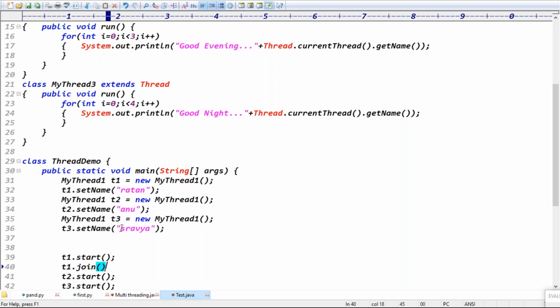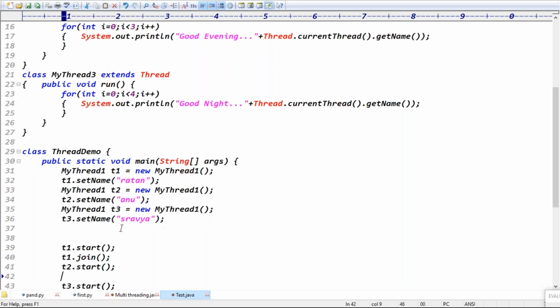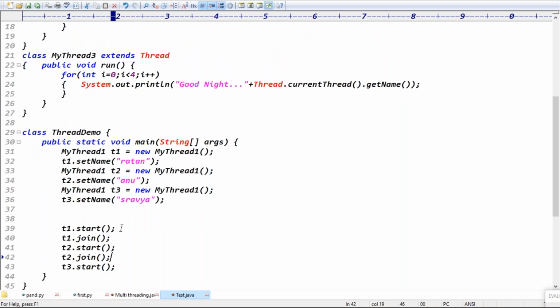How will this thread die? With T.join, and for this thread you can also write T.join. What happens, guys? It waits until the T1 thread dies, then waits until the T2 thread dies, right? It waits until T1 is dead and T2 is dead.